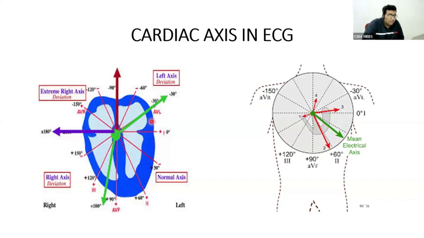You can see here minus 30 and plus 90. The sum of all these vectors of electrical charges, the cardiac axis, should be in between minus 30 and plus 90. If it is not in between minus 30 and plus 90, that means there is axis deviation of the heart. That means the heart muscle has hypertrophied, which may result in left axis deviation or right axis deviation.